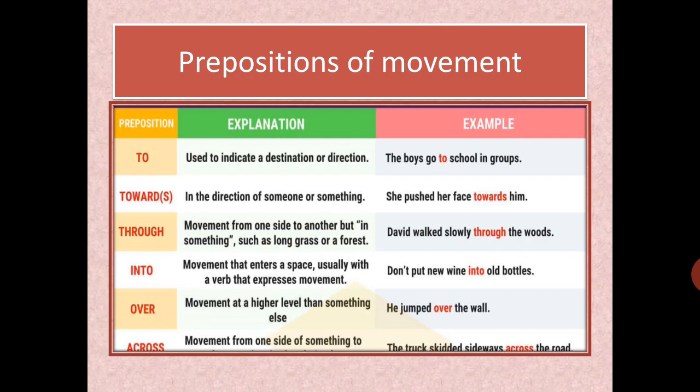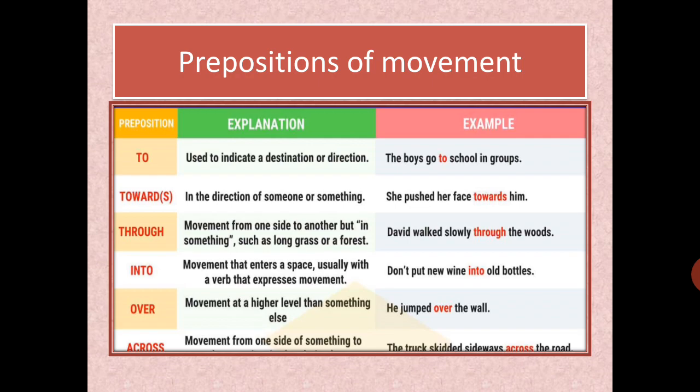Towards means किस तरफ जा रहे हैं, in which direction someone or something is. For example, she pushed her face towards him. Towards means के तरफ, उसका अपना चेहरा उसके तरफ push कर दिया. Through means movement from one side of something to another side. किसी चीज़ के अंदर से पास होना, from one side to another side. For example, रिंग में से हम पास करके जंप करते हैं, or ट्रेन टनल में से पास होती है, at that time we can say the train crosses through the tunnel. David walks slowly through the woods, and so on.